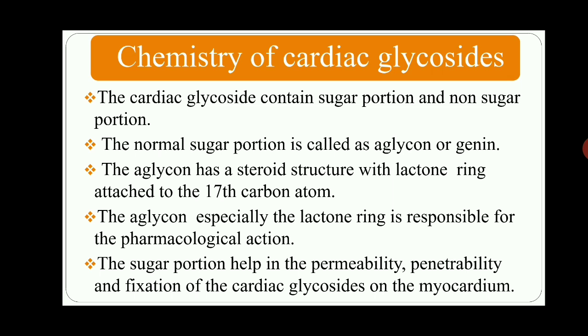The aglycon has a steroid structure with a lactone ring attached to the 17th carbon atom. The aglycon, especially the lactone ring, is responsible for